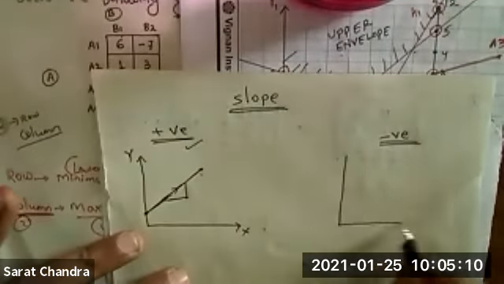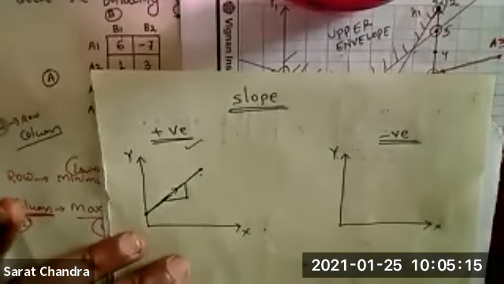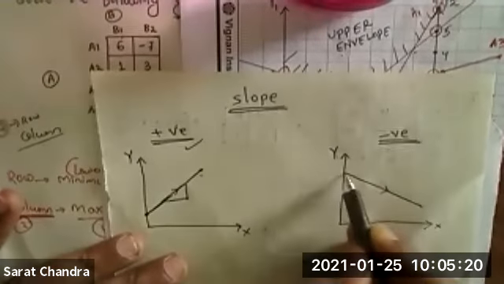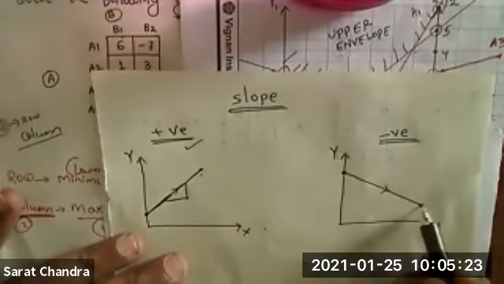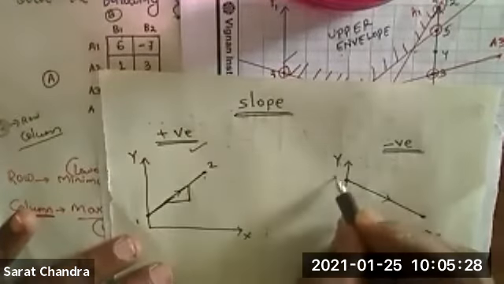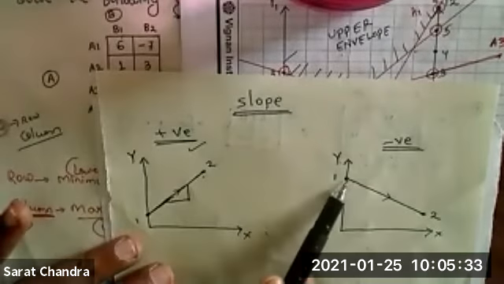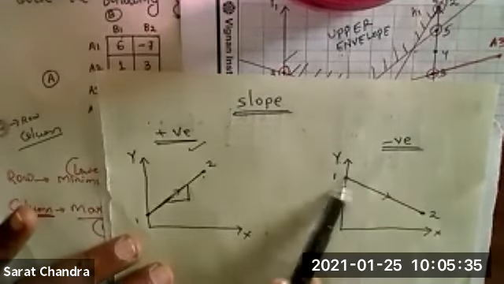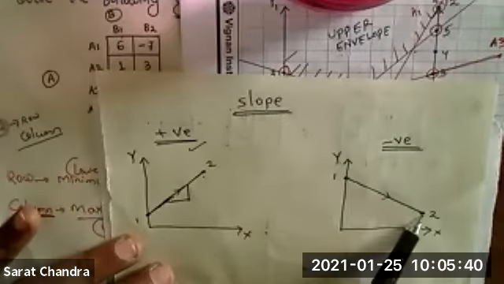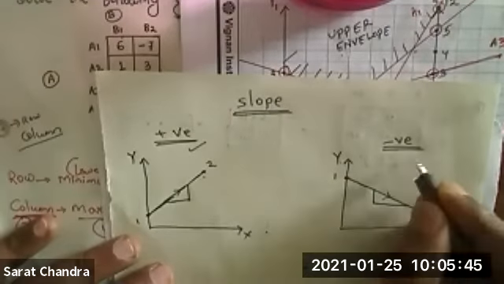Suppose this is the Y axis, this is the X axis, and one line is moving like this. This is the origin point, this is the end point. If a line moves in this manner, from the origin to the end point, and the value of the line is decreasing, then we can say this line has negative slope.